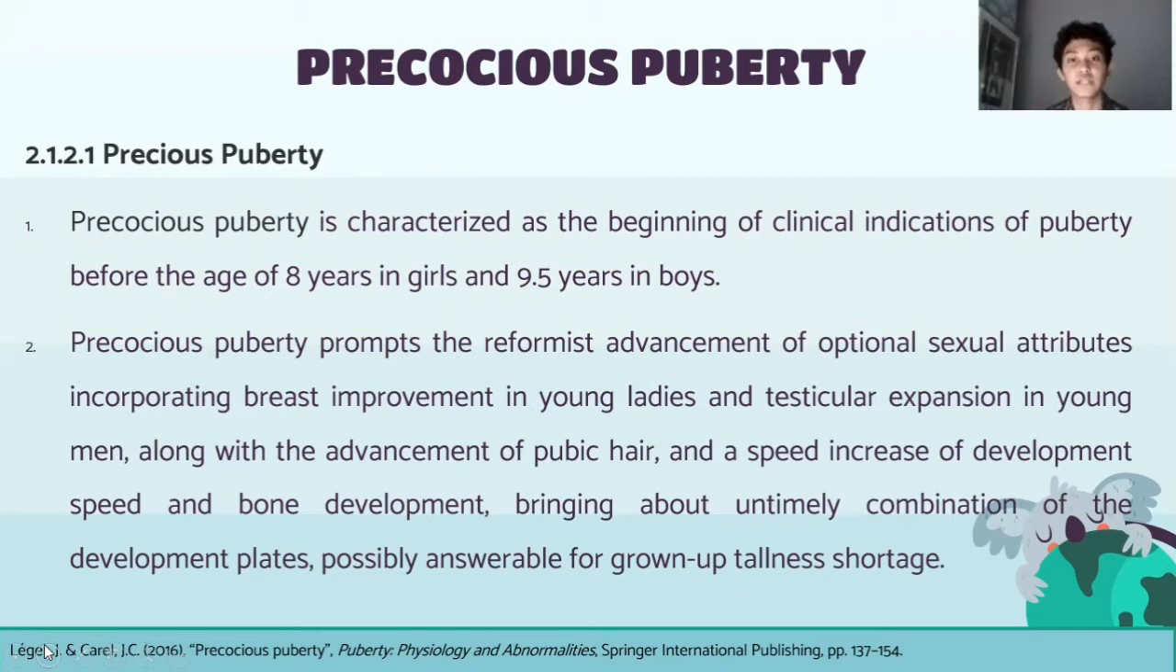Nonetheless, the beginning of adolescence might be dependent upon the impact of natural, dietary, and established factors, with suggestions for the meaning of precocious puberty. So precocious puberty might be brought about by central or peripheral systems. Precocious puberty prompts the progressive advancement of secondary sexual attributes, incorporating breast development in young girls and testicular enlargement in young boys, along with the advancement of pubic hair and a speed increase of growth velocity and bone development, bringing about the untimely fusion of the growth plates, possibly responsible for adult height deficiency.